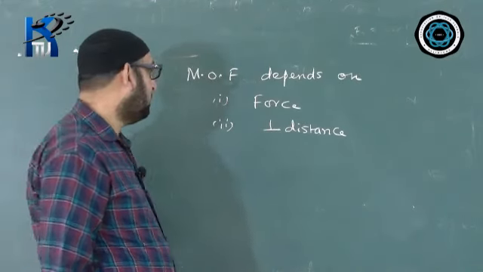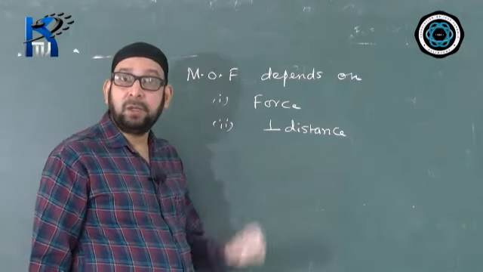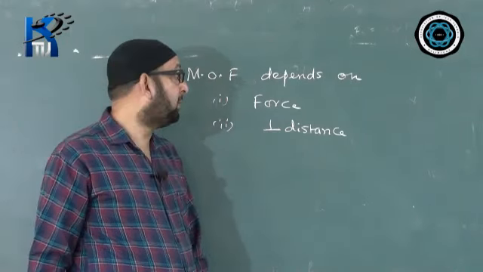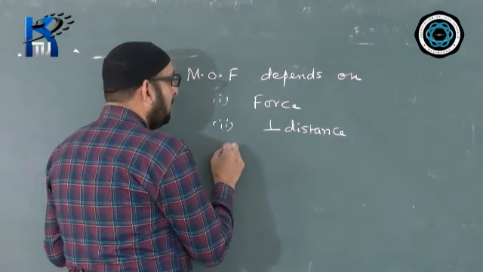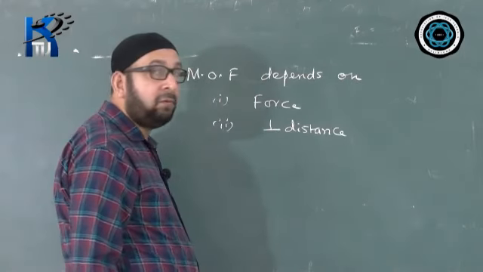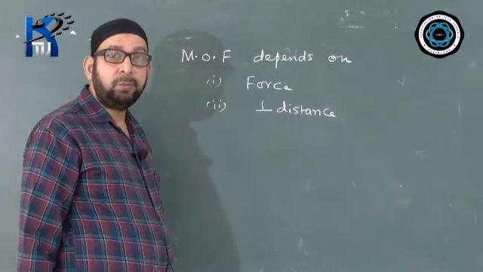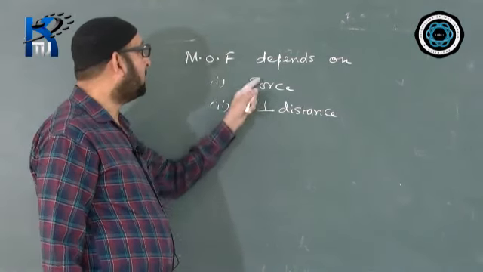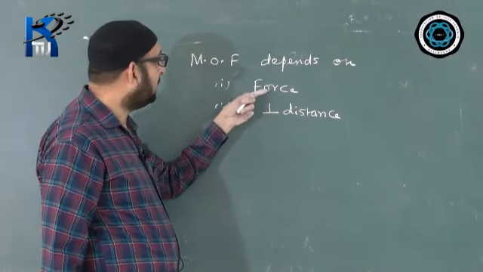And there is another factor which you don't see in the formula, but there is one more factor on which the moment of force depends. That is, the line of action of force should not pass through the pivoted point. It won't produce any turning effect. So these are the two factors. I'll discuss that a little while later.